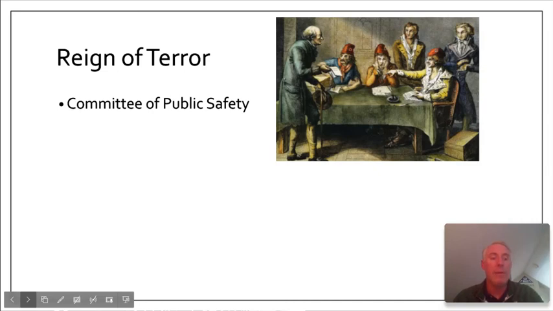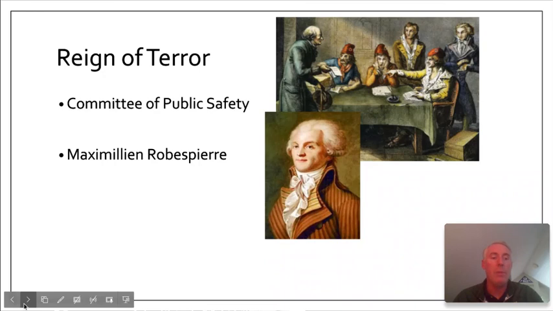So France really turned into a dictatorship at this point. They were in charge of preparing France for war, as well as trials and executions for anyone they thought was against the revolution. It was led by this individual known as Maximilien Robespierre. Now, Robespierre was the leader of the Jacobins. He believed that the only way to achieve a good republic was through terror. He said liberty cannot be secured unless criminals lose their heads. And the way they lost their heads was with the guillotine.